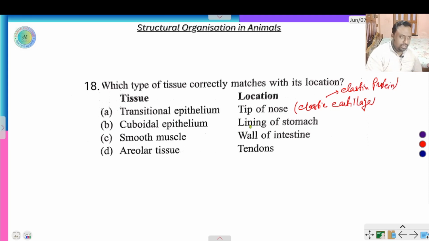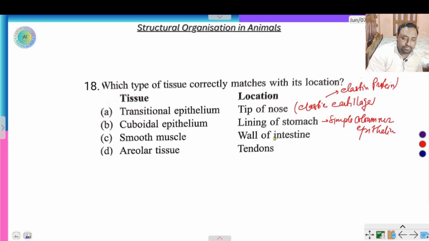Lining of stomach, simple squamous? No, simple columnar epithelium.